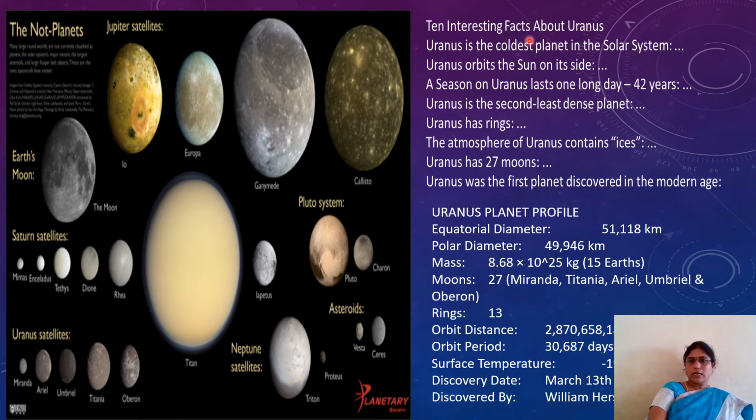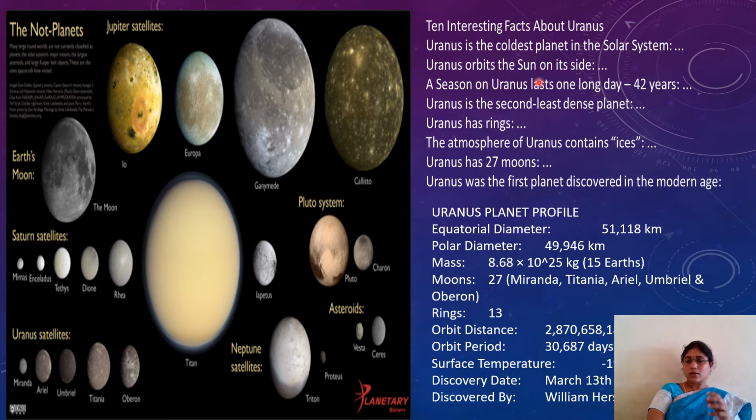So here I'm going to tell you 10 interesting, amazing facts about Uranus. Uranus is the coldest planet in the solar system. As you observe, it looks blue, similar to our Earth where we have water. Automatically, the planet turns blue in color.